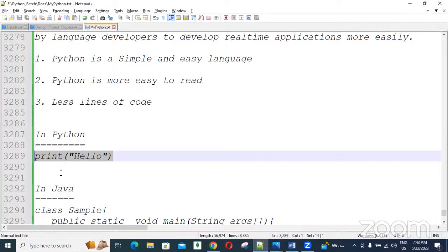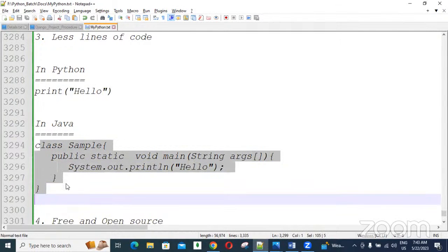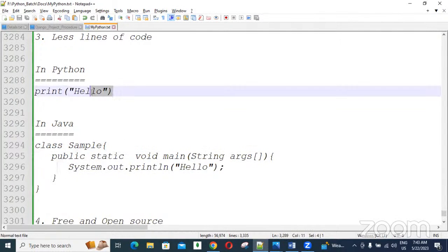The project duration is saved, which obviously means project cost is saved. Understand? For example, a Java project takes 3 months to develop. The same project using Python we can develop within 2 months. It means the third month's salaries and maintenance costs are all saved.